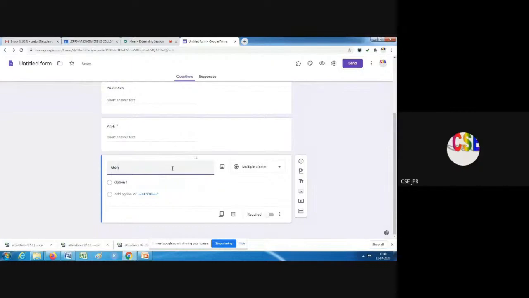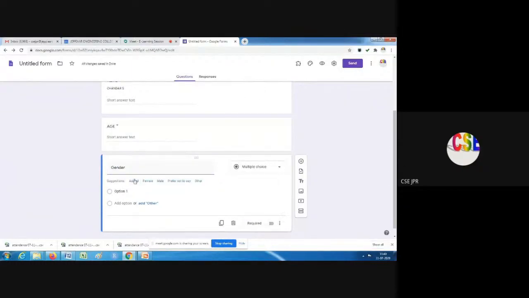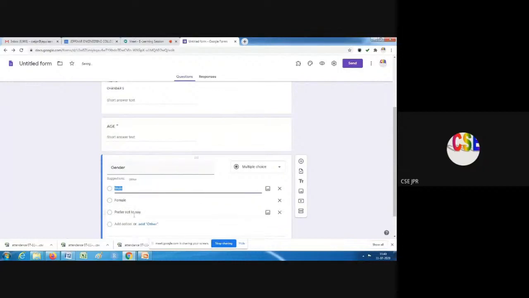I add one more question. This time I want to go for multiple choice. Even, see, when I add gender, automatically it will show the options male, female. Maybe let me type by myself. See, you can add many options. Prefer not to say. So three options we are giving now.